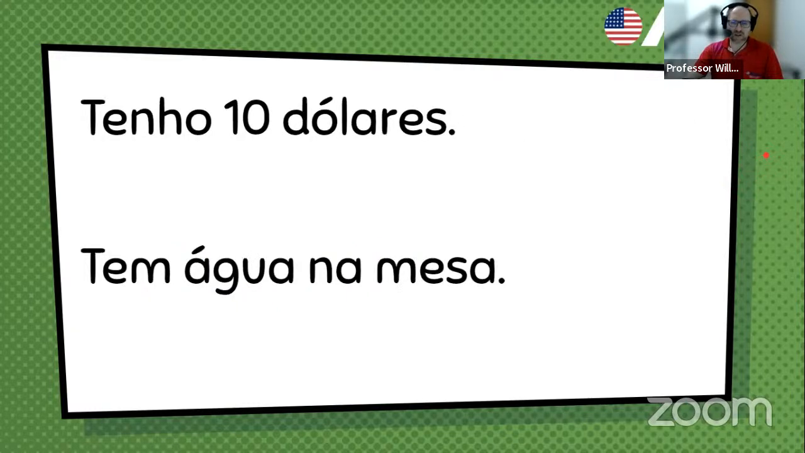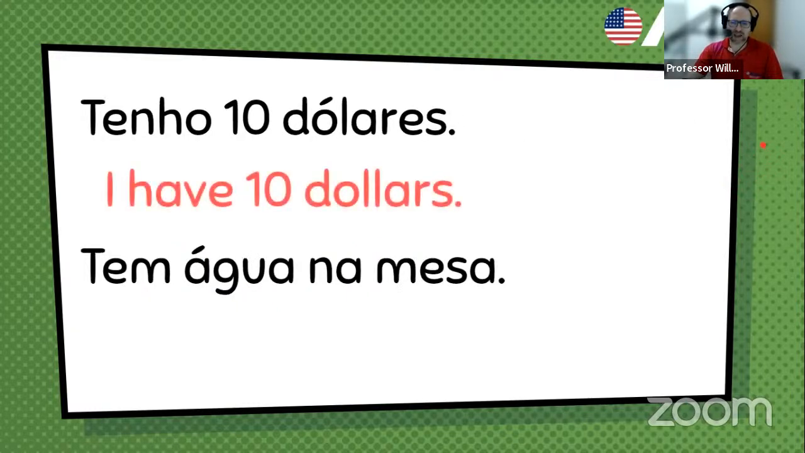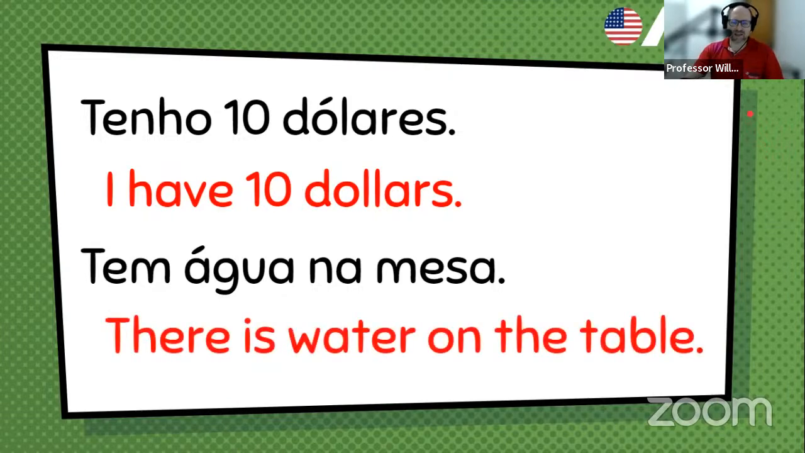So tenho $10. I have $10 porque eu estou possuindo. Não é que existe $10, mas eu estou possuindo $10. And tem água na mesa. There is water on the table.